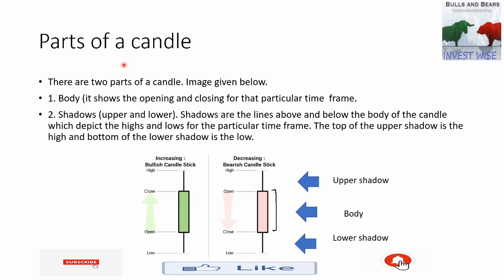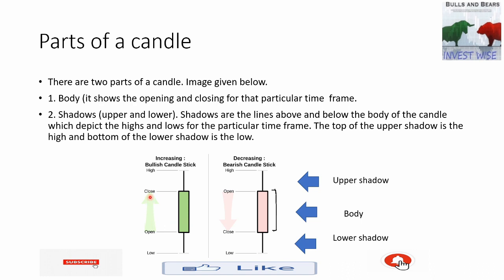The parts of a candle basically are, the first is the body. It shows the opening and closing for that particular time frame. And second are the shadows, upper and lower. Shadows are the lines above and below the body of the candle, which depict the highs and lows for that particular time frame. The top of the upper shadow is the high and the bottom of the lower shadow is the low. So basically this is the body in the green and the red.